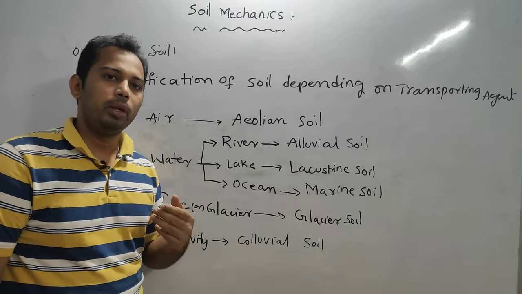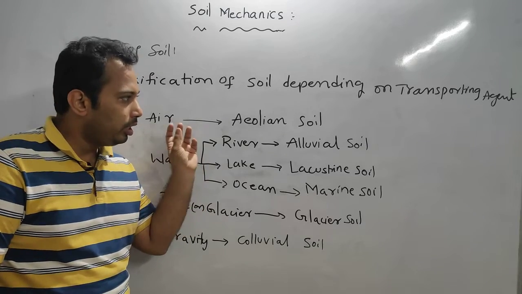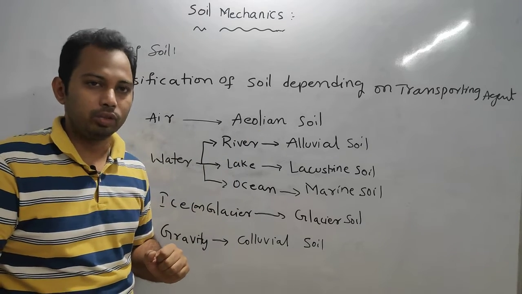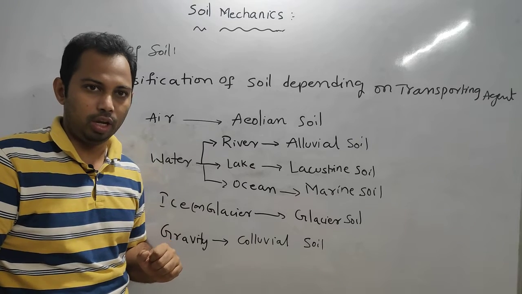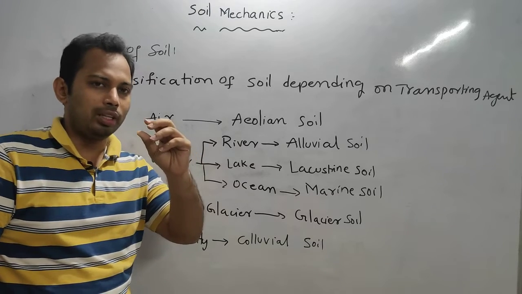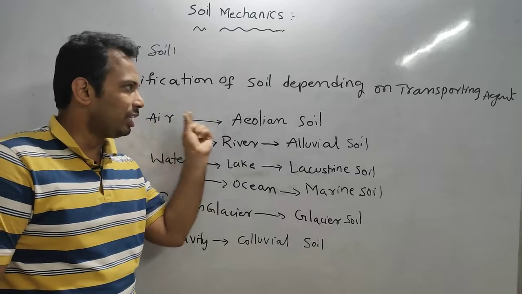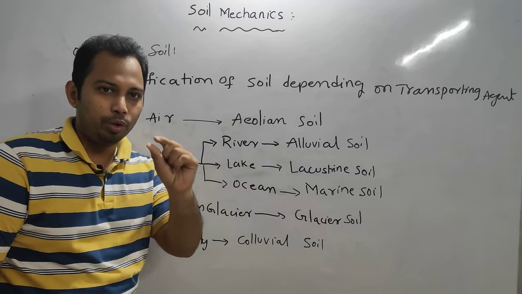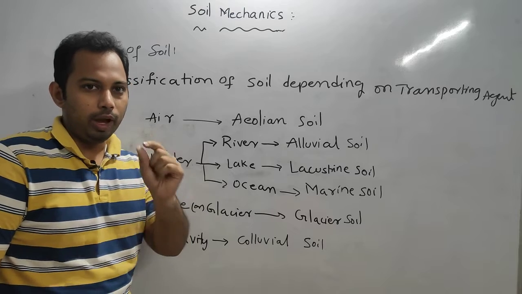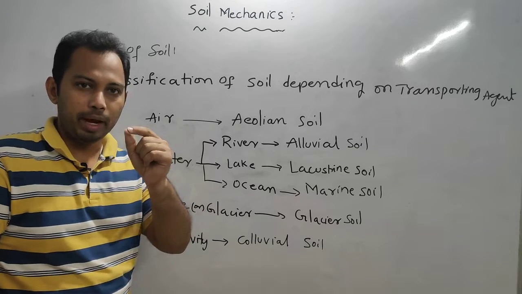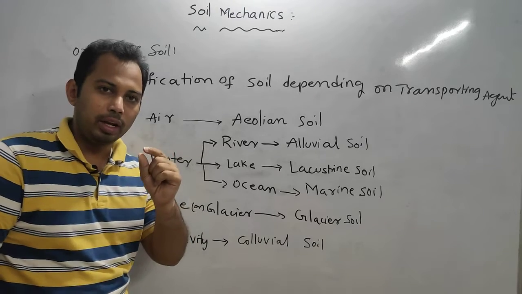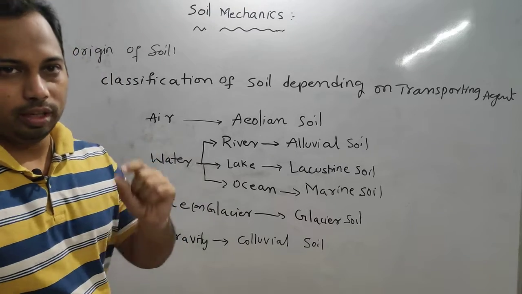See, for example, if air is carrying the soil, air forms a rather uniform structure. Air-transported soil will have a uniform, very fine size. If you see sand particles, all the sand particles will have uniform size.